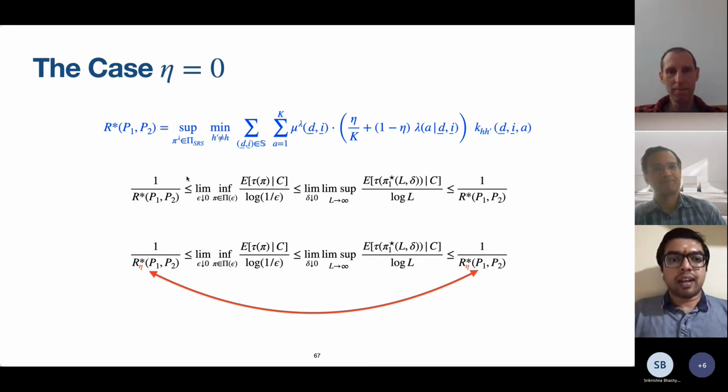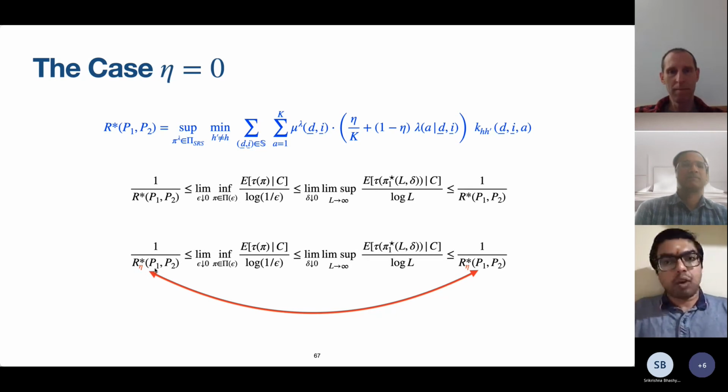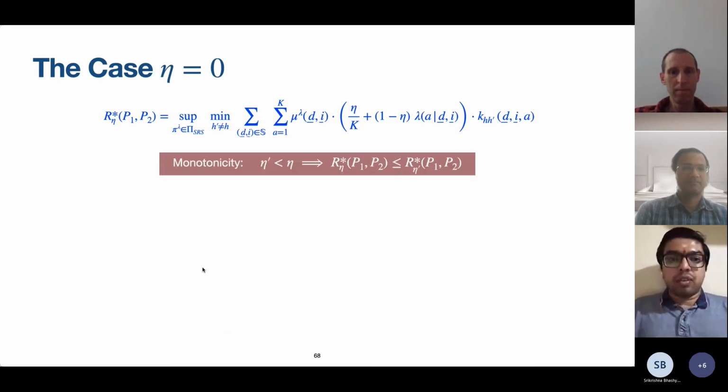So this R star, the expression I have shown here in blue, is for the case where the arms are restless and the TPMs are known, the second setting. Now, this R star clearly depends on the trembling hand parameter eta. So let's explicitly write it as R eta star. And we know that the upper and the lower bounds match for the case when eta is 0. So eta is strictly positive. Now what happens as eta goes to 0 is the question.